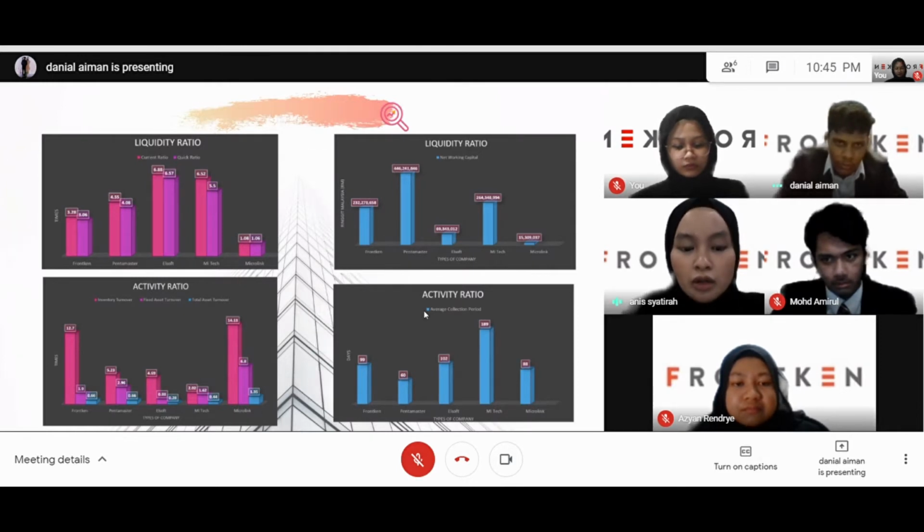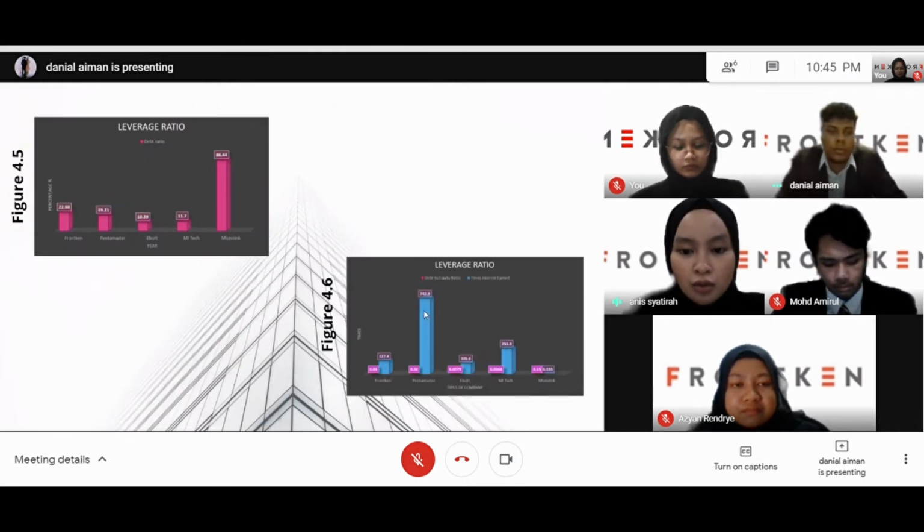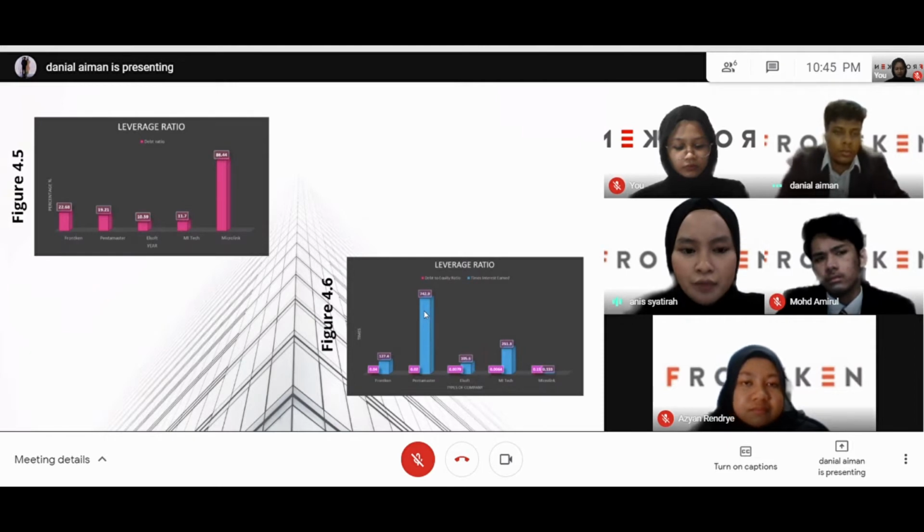Now, we continue to the next slide, which is leverage ratio. First of all, for the debt ratio, the lower the better. The lowest debt ratio among the 5 companies is also Elsoft Berhad with 10.59%. Besides that, we go to debt to equity ratio in figure 4.6. Among the 5 companies, the lowest debt to equity ratio is 0.006 times, which means the company used RM 0.006 from their creditors for every 1 ringgit provided by the owner.